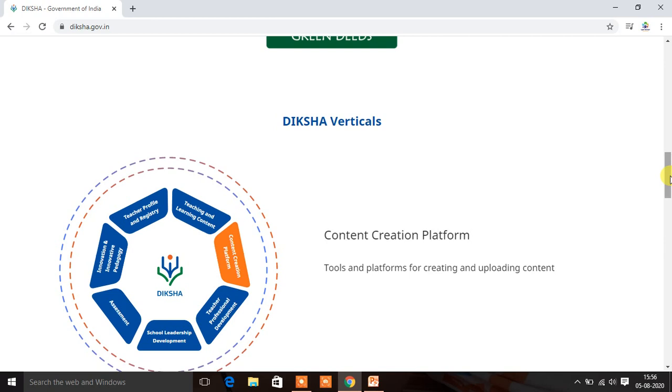All these are there. Taking all these 7 components, this portal has been developed.